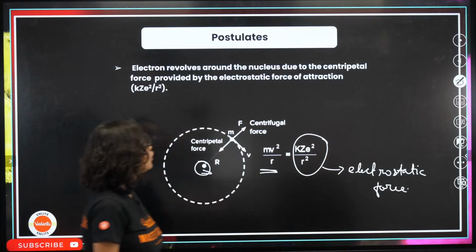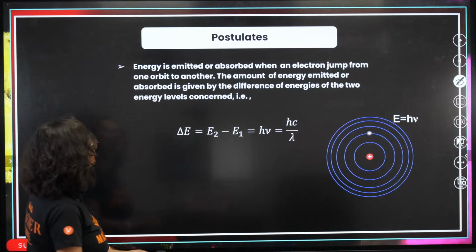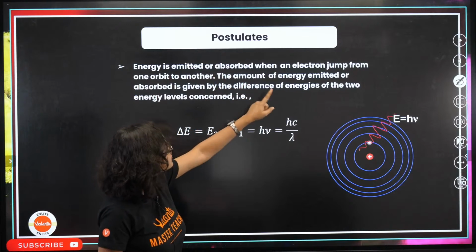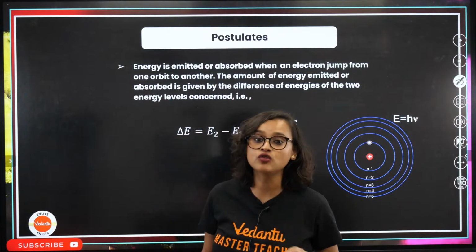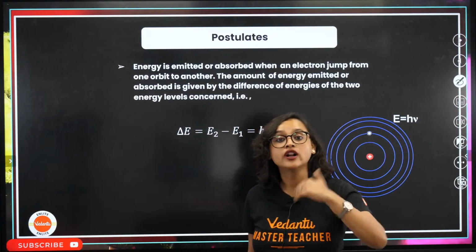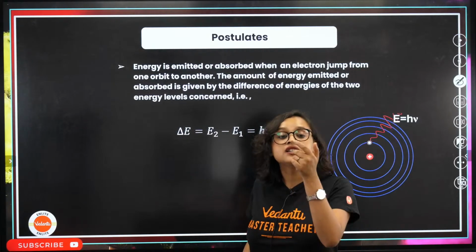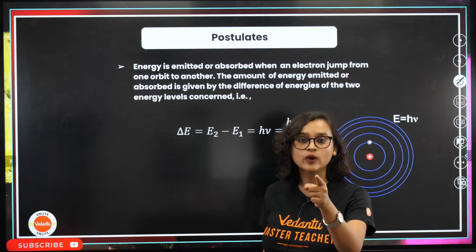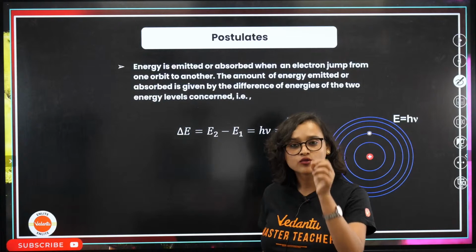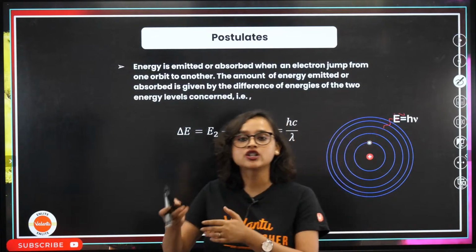Now, energy is emitted or absorbed when an electron jumps from one orbit to another. I have just told you this. Whenever energy is produced or absorbed, it is only done when they jump from one shell to another.